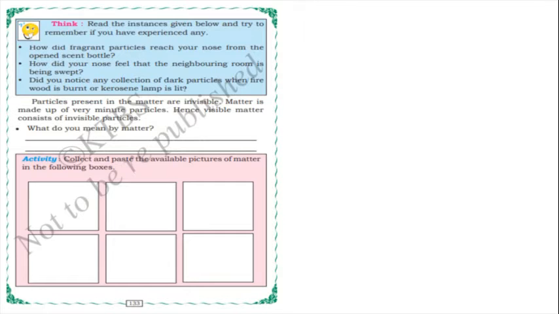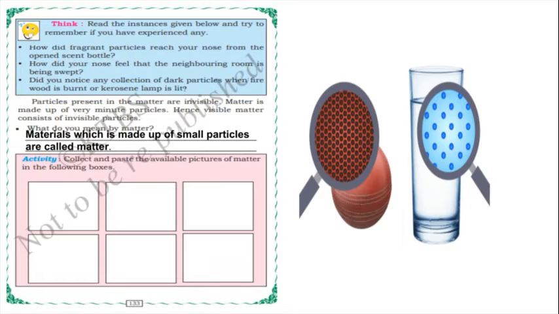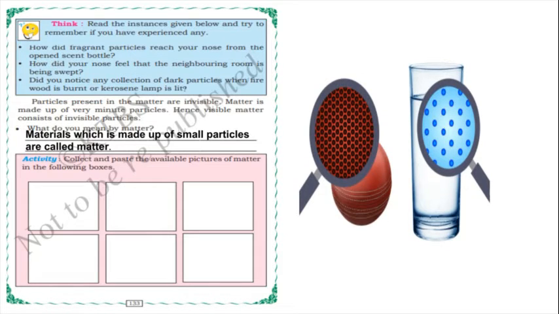So what do you mean by matter? Just now we have learned that materials which are made up of small particles are called matter. You can observe in the picture, there is a ball. If you use this convex lens, you can observe the particles. The ball is made up of these small particles. Even in water we can observe the small particles.